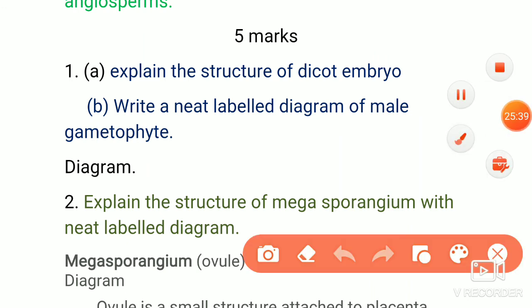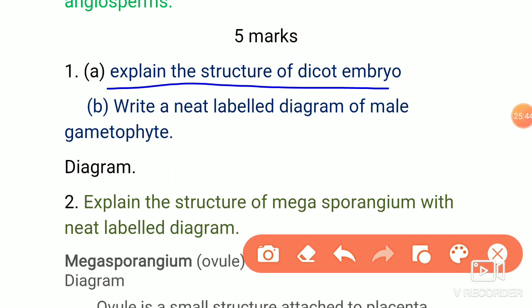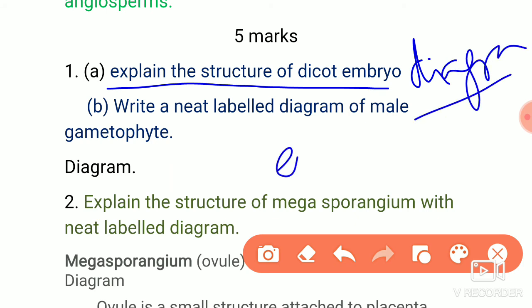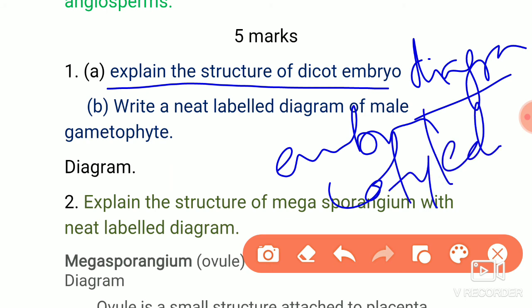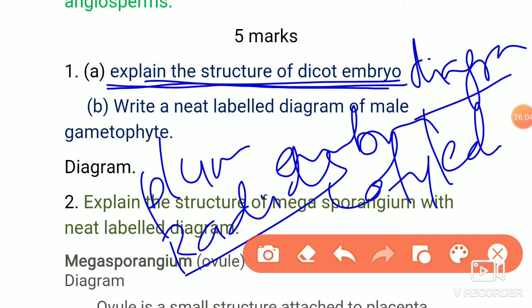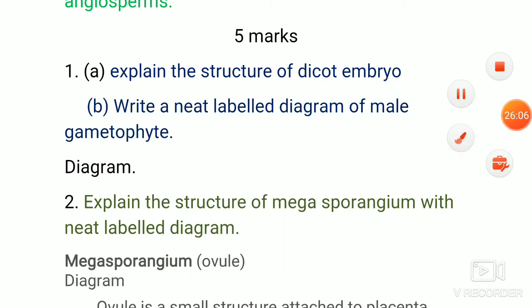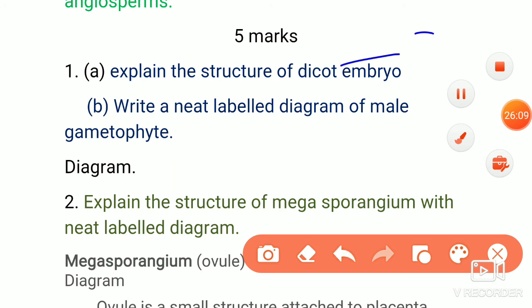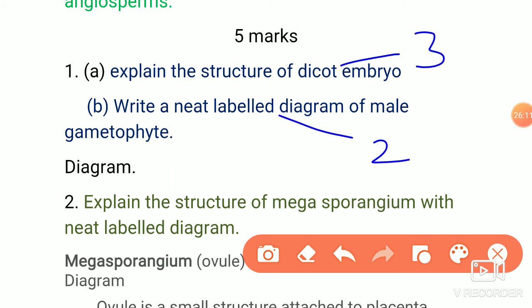In the 5 marks question, explain the structure of dicot embryo. That I already explained, what should be present in that answer. Diagram should be drawn, embryonal axis should be explained, cotyledon should be explained, plumule, radicle. So these points should be there in it. This I already told in the 3 marks question: explain the structure of dicot embryo. The next is a split question. So this is 3 marks and of course it is 2 marks. So 3 plus 2, 5 marks.